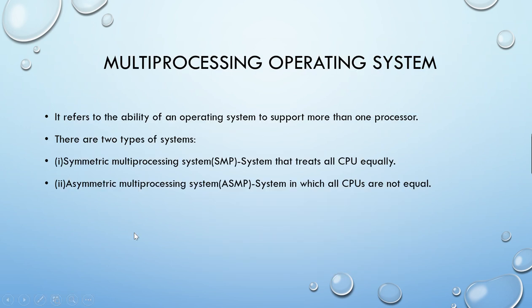Next we will go to the multiprocessing operating system. Here, multiprocessing means many processors are involved. It refers to the ability of an operating system to support more than one processor. In the previous two operating systems there was one CPU, but here there is more than one processor. Many CPUs are there. So here there are two types of systems: symmetric multiprocessing system, known as SMP, and asymmetric multiprocessing system. Symmetric multiprocessing means it treats all the CPUs equally, and asymmetric means the CPUs are not equal. Let me refer to the diagram.